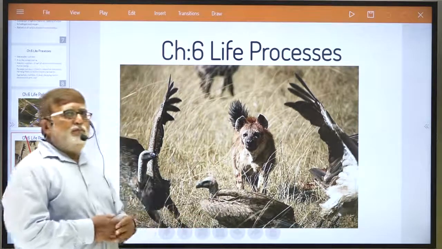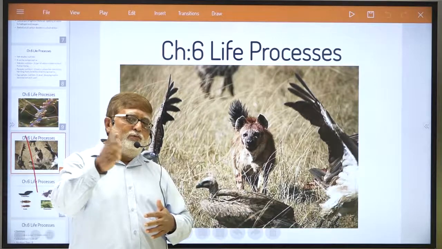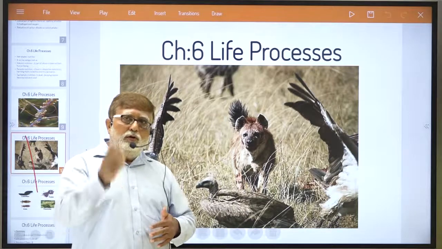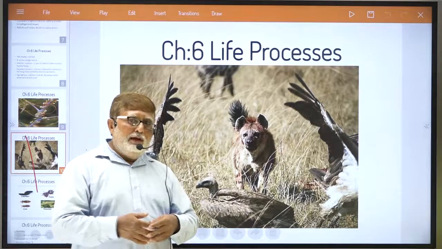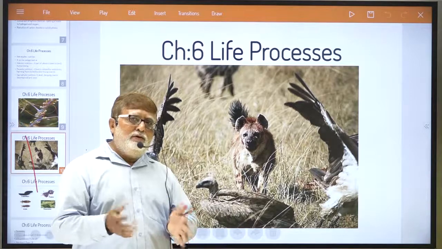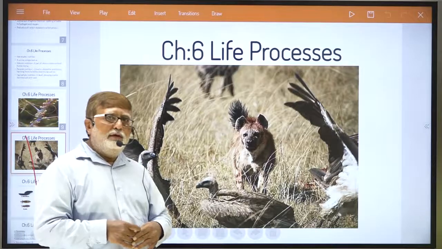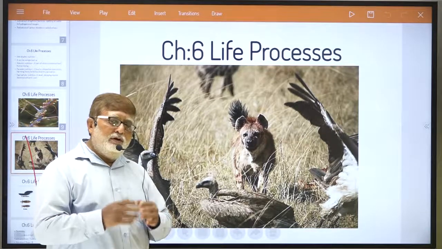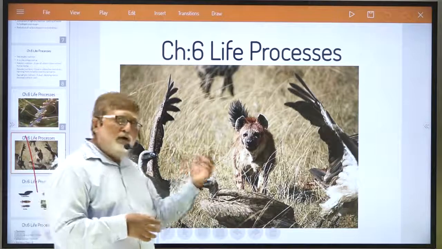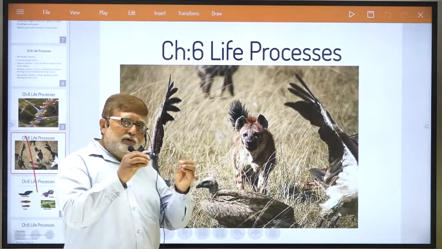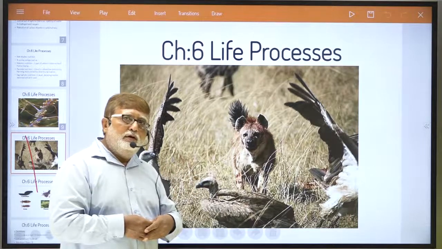They all perform the process of saprophytic nutrition. Crows cannot be considered only scavengers, but they also depend on dead bodies of other living organisms. You have seen kites, vultures, hyenas, crows feeding sometimes on the dead bodies of other living organisms.